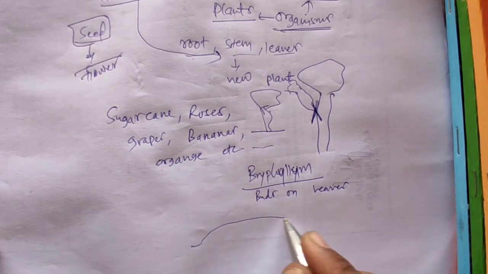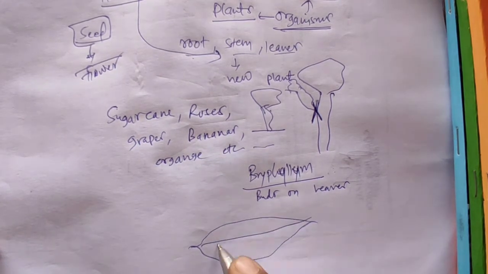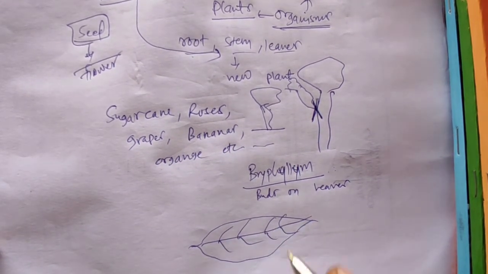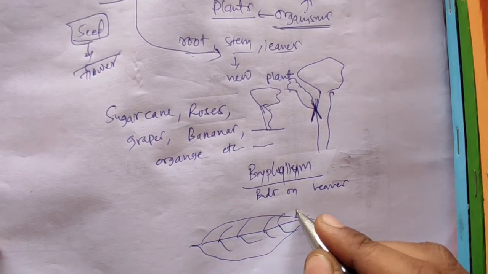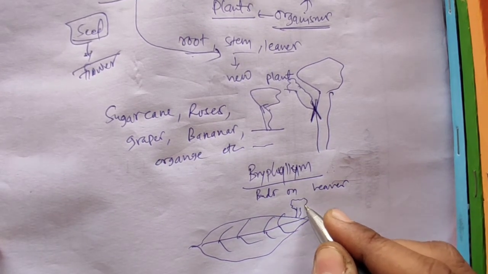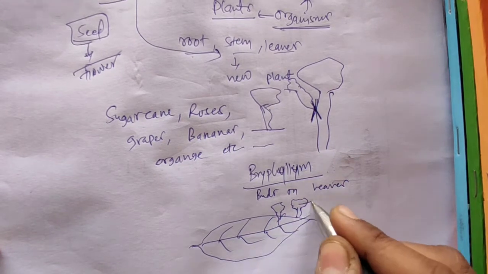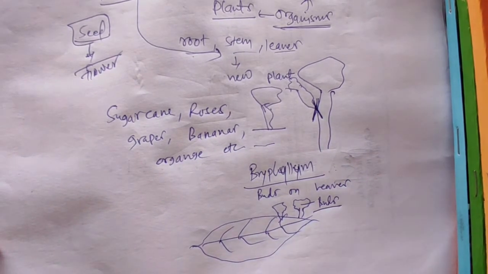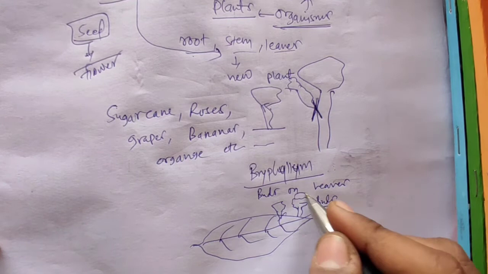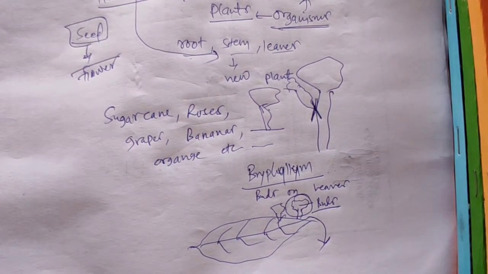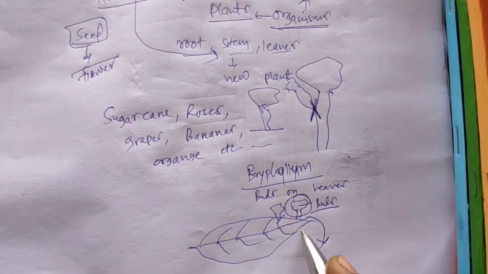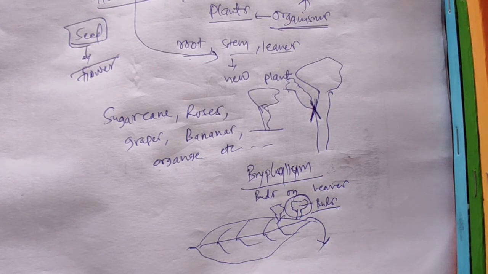There is a leaf, and some plant-like structures grow on its surface. These are called buds, and when appropriate conditions arrive, these buds will grow into a new organism. So this is also an example of vegetative propagation observed in Bryophyllum plants. Only this much of examples are given in your textbook about vegetative propagation in plants.